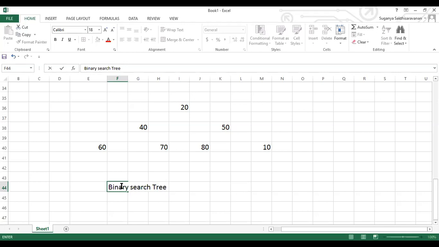When I say binary search tree, we have one rule here. All the elements to the left of my parent should be less than my root node.